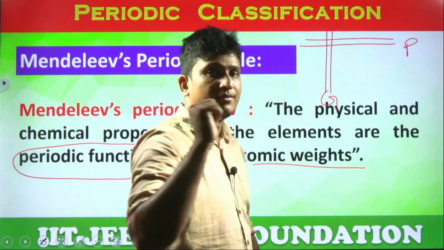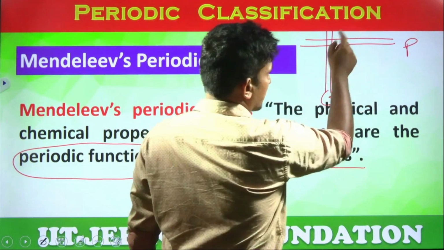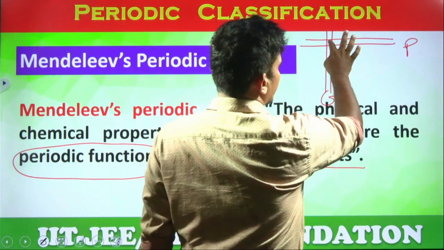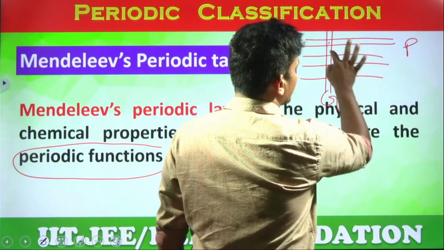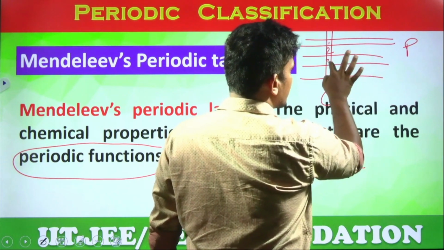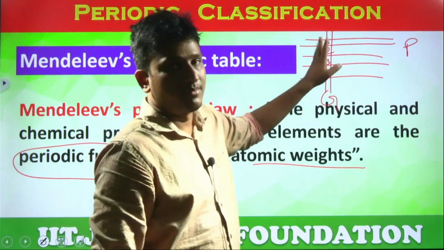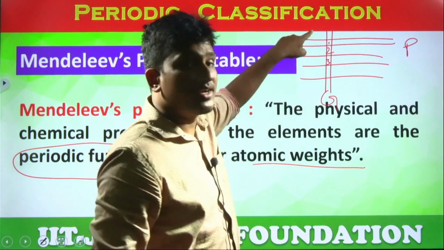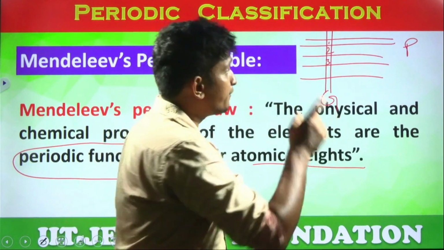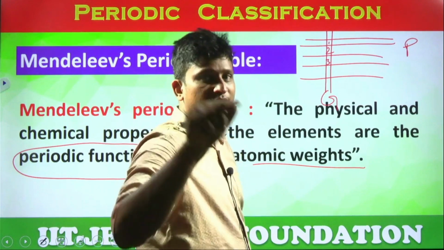Which elements? Where the elements present in the same group or same period? Same group. So for example, I am just writing the numbers. If element 1 is placed here, element 2 is placed in the same group, yes or no? With similar property. Element 3 is placed in the same. These are not atomic numbers or atomic weights, simply numbering for the elements. That's it, students. So these elements have the same properties. These elements are placed in the same group, but every time are they placed in the same period also? No, that is the periodic function meaning.